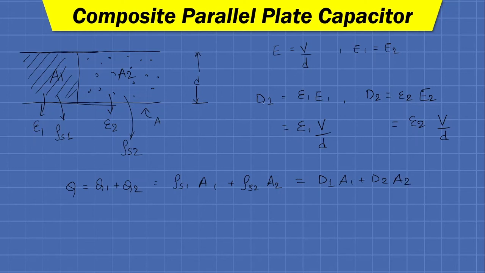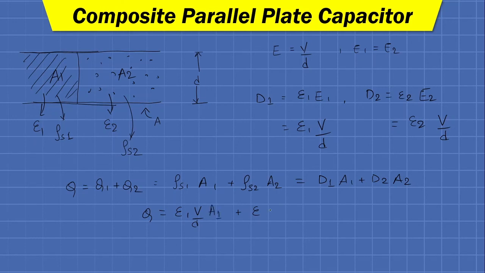Now simply putting the values of D1 and D2 in this equation, we can have Q equals epsilon 1 V by d into A1 plus epsilon 2 V by d into A2, where in place of capital D1 itself, we have put the value epsilon 1 V by d.